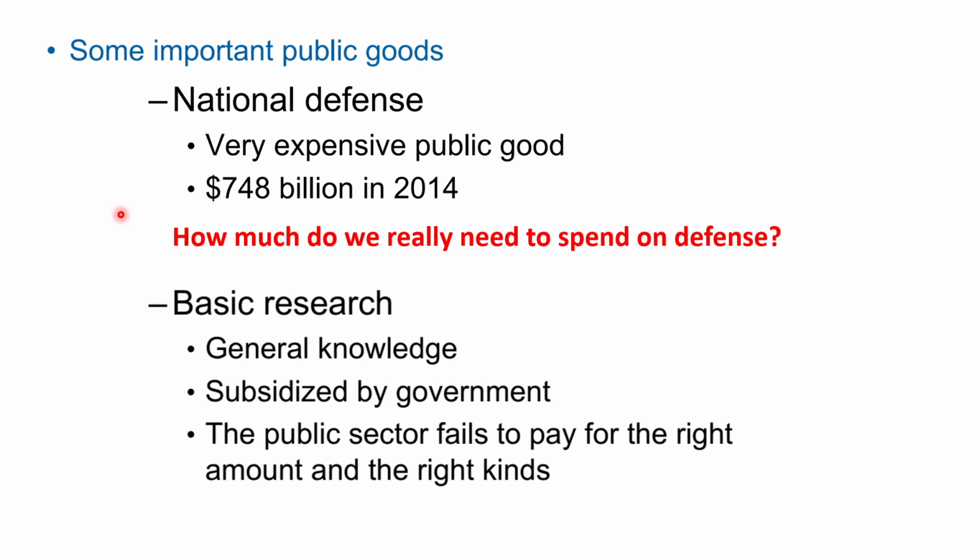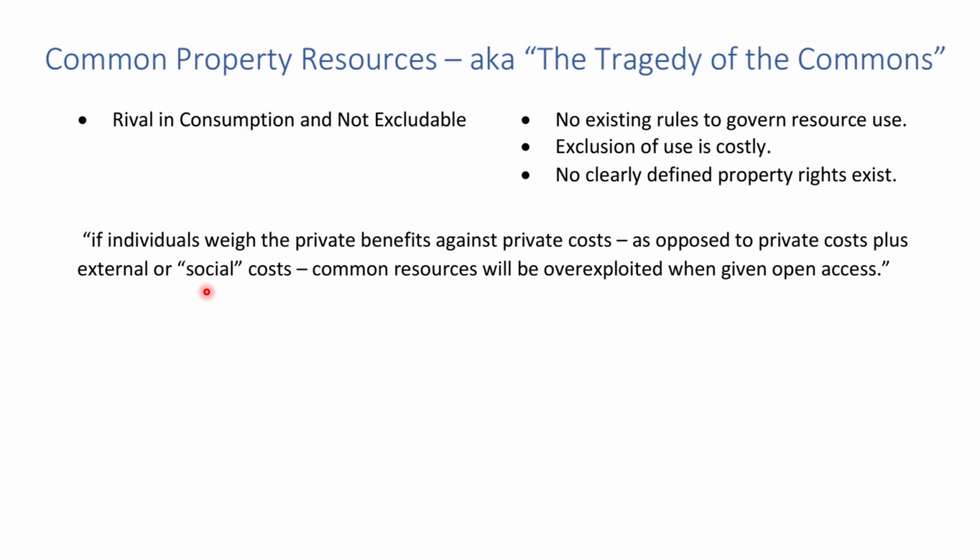And even research, basic research. There's quite literally an infinite amount of projects and things that we could research, we could hire scientists for. But which one should we do, and which one should we provide funding for? So that's the issue with public goods. And like I said, in Chapter 7, we're going to dig a little bit deeper into cost and benefit analysis. Now let's look at common property resources, aka the tragedy of the commons.